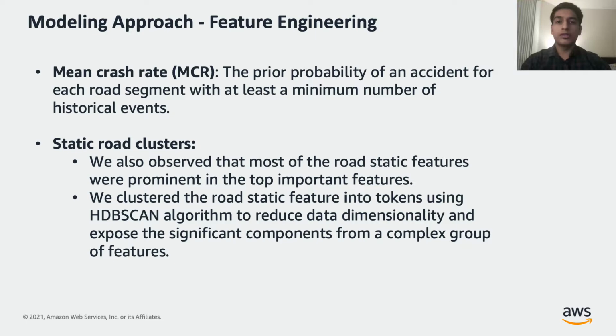In addition to that, we also introduced 2 new features as our feature engineering step. The first, called the mean crash rate, is the prior probability of an accident for each road segment. This captures the historic occurrence of accidents in a road segment. The second feature that we added was the static road clusters. We observed that a lot of static road features consistently featured prominently in the top features in the feature importance plot. We clustered these features using the HDBSCAN algorithm to reduce the data dimensionality and to expose the significant components from a complex set of data features.